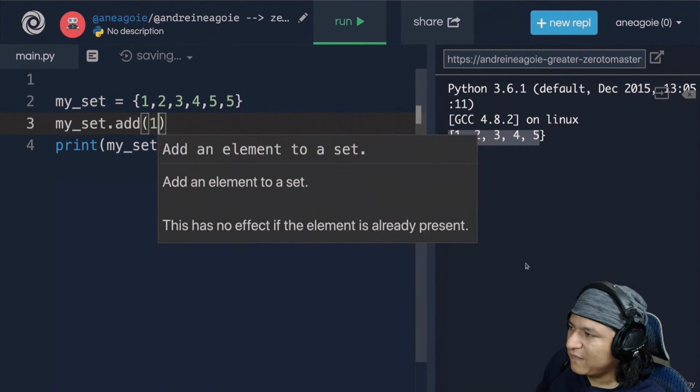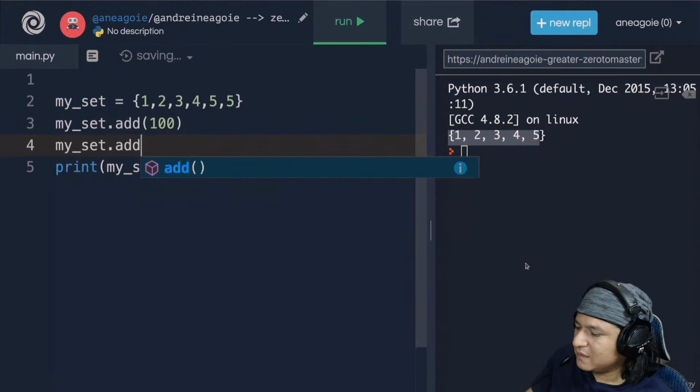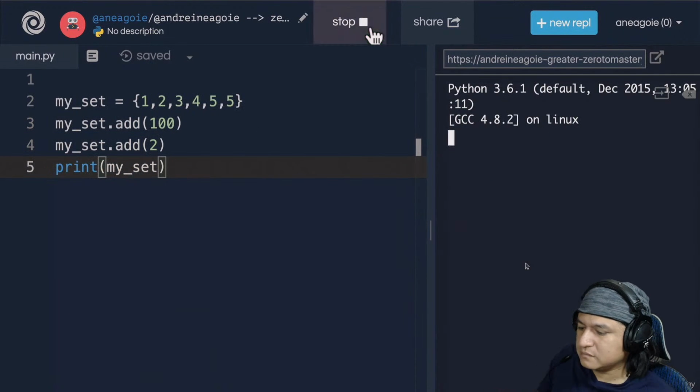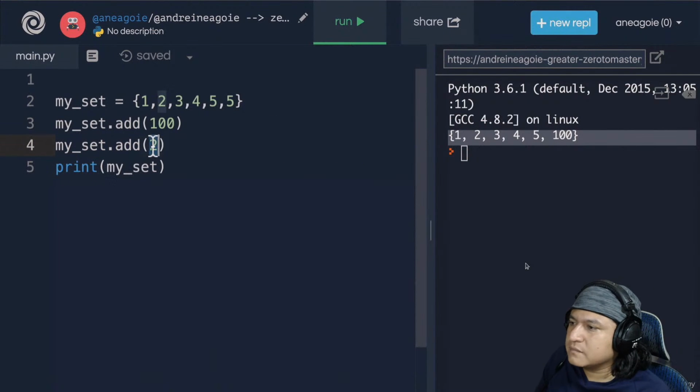And then I say .add and give it a value like 100. Okay. And then let's say I do my set.add and then give it 2. If I click run here, I see that I was able to add 100, but 2 wasn't really added because my set already contained that data.